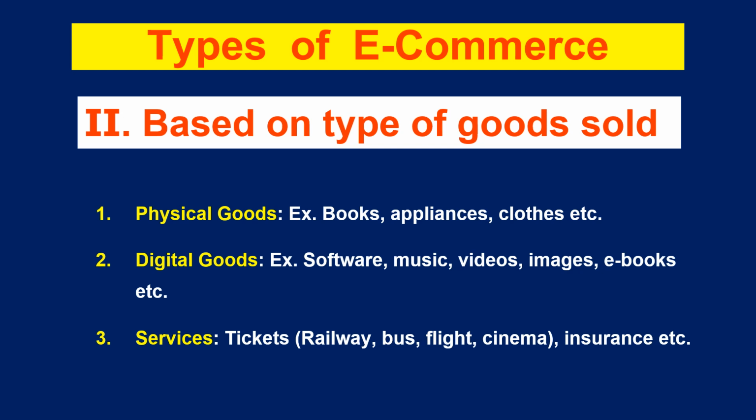And last model, it is services like tickets, railways or flight tickets or bus tickets or cinema movie tickets. In this way, people can buy the services, or else even insurance policies, car insurance or medical insurance. So these are also services which can be purchased online.